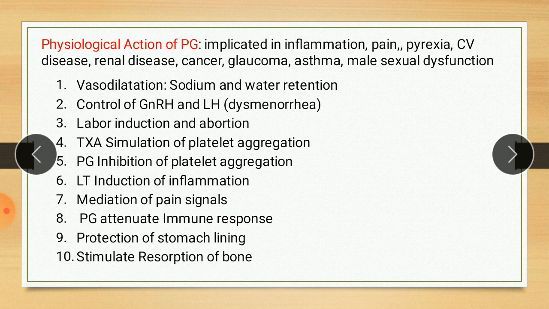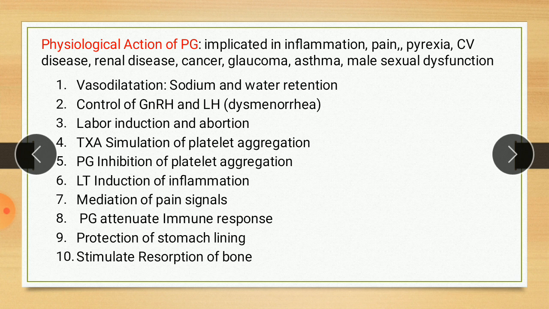Prostaglandins attenuate the immune response by inhibiting T and B cells, but some PGs, particularly leukotrienes, enhance inflammatory responses. Next effect is protection of the stomach lining, called the cytoprotective effect, which is important. Prostaglandins are powerful inhibitors of gastrin, which stimulates gastric secretion. They also produce a cytoprotective effect by enhancing gastrointestinal blood flow and mucus and bicarbonate secretion.